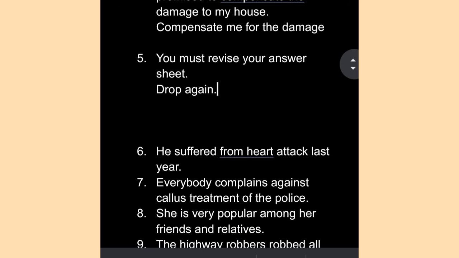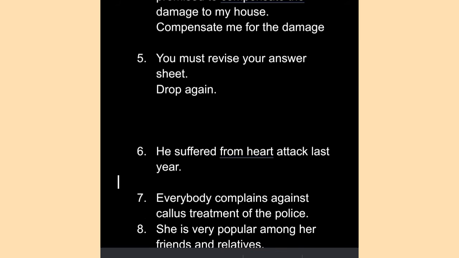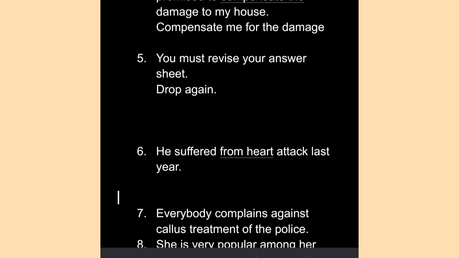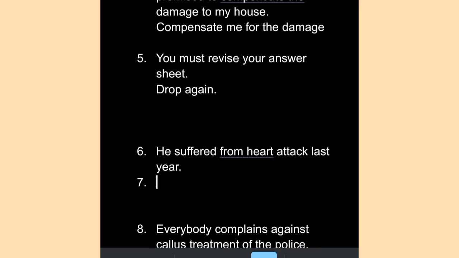Next is, he suffered from heart attack. Always remember, whenever we use the word suffer, it does not follow in cases of heart attack any kind of preposition. So here we will have to drop the word from. It will be suffered heart attack.